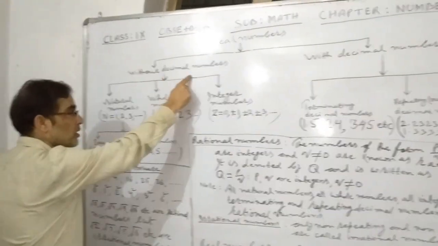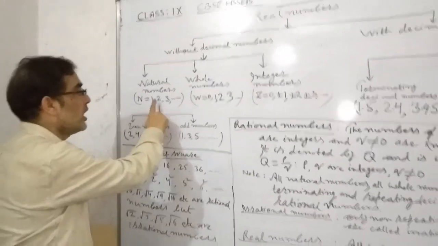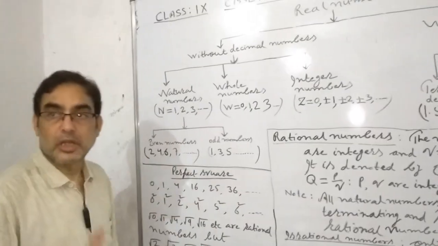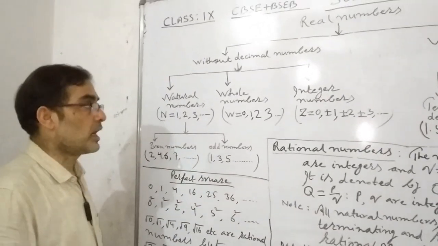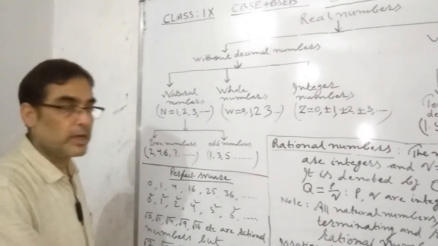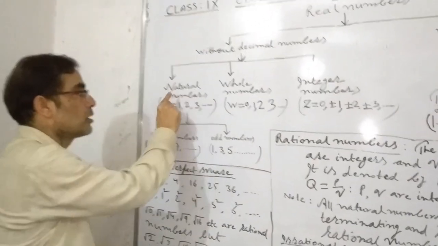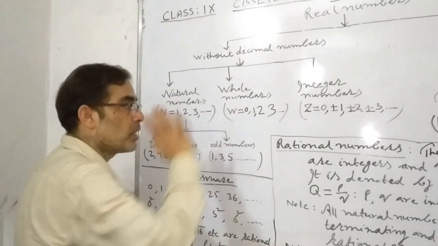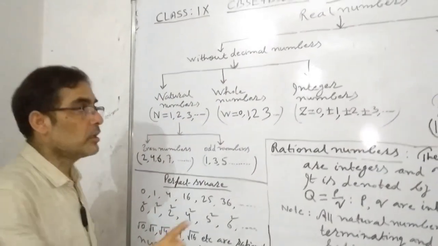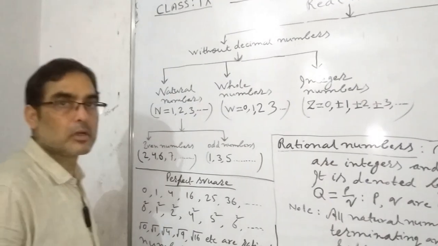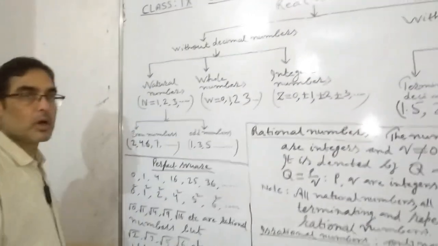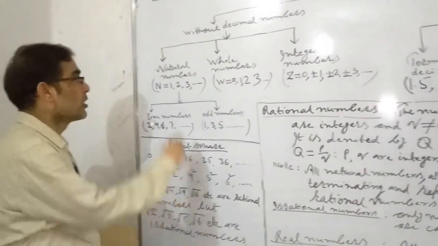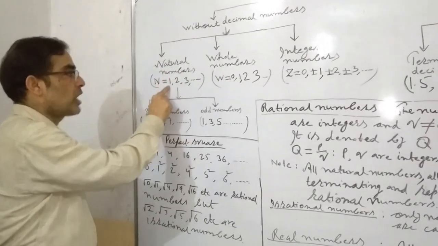In without decimal numbers, there are three kinds. First, natural numbers. Second, whole numbers. Third, integer numbers. You have to know about these numbers. Natural numbers start from 1.